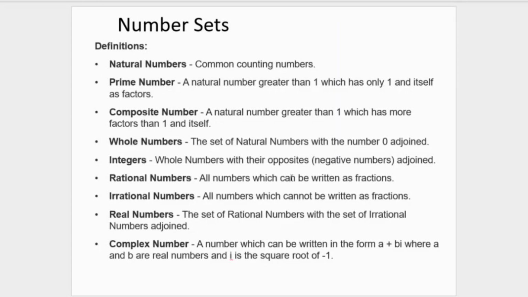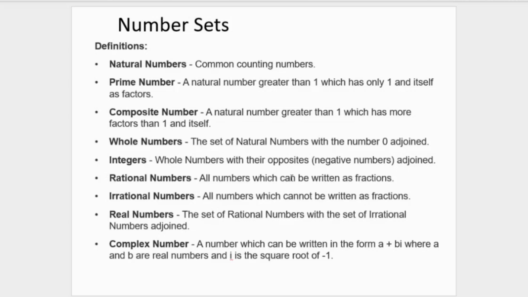And then the next one is the set of integers. For those that have not been following, we're talking about number sets and the different distinctions between numbers. So now we're on integers. Integers are the set of whole numbers with their negative numbers adjoined. Like I said from the beginning, we have a number line. We have positive numbers on one side, we have 0 in the middle, and we have the negative numbers on the other side.